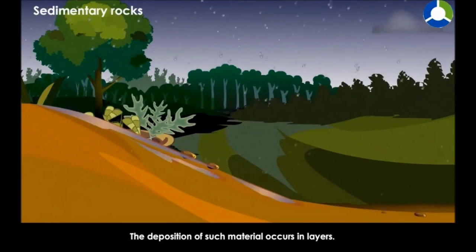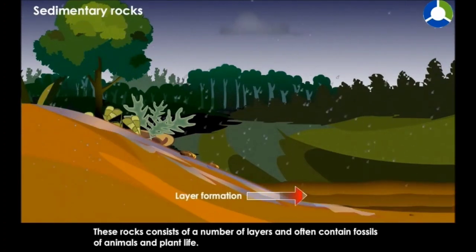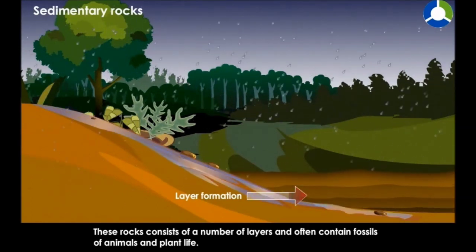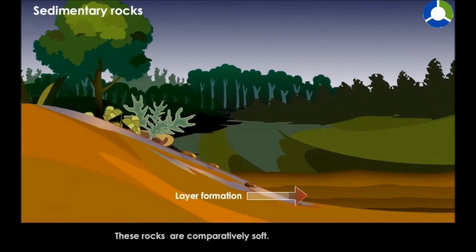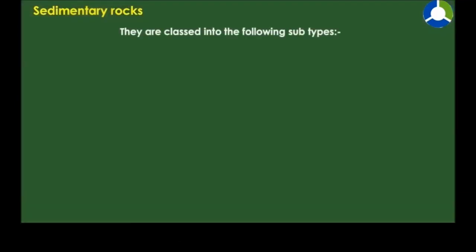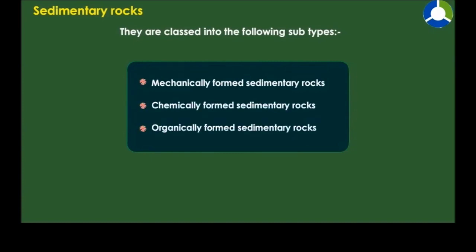This deposition takes place in layers, hence sedimentary rocks are also called stratified rocks. Sometimes fossils of different plants and animals are also found between these layers. In comparison to the other rocks, sedimentary rocks are softer. There are three types of sedimentary rocks: mechanically formed sedimentary rocks, chemically formed sedimentary rocks, and organically formed sedimentary rocks.